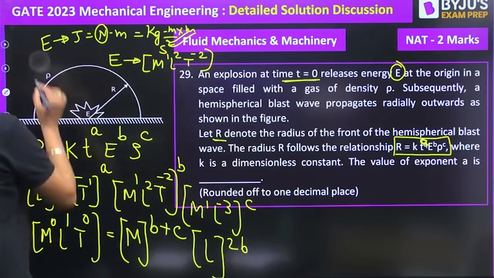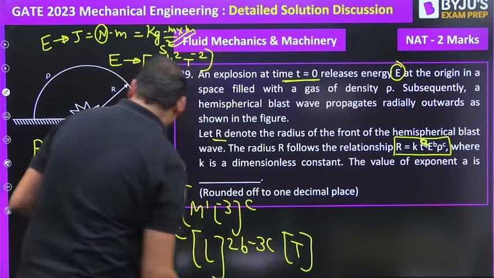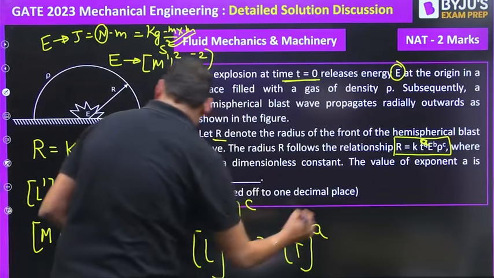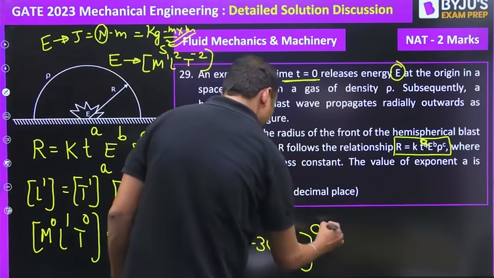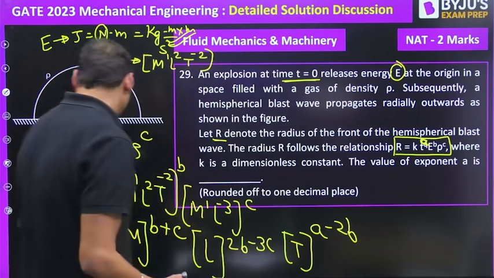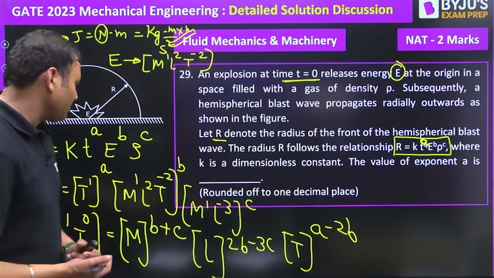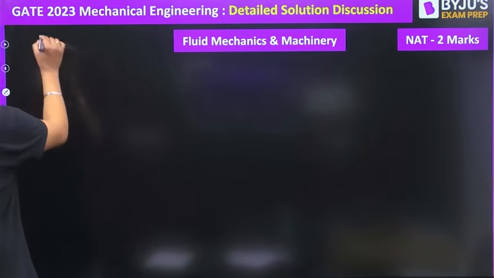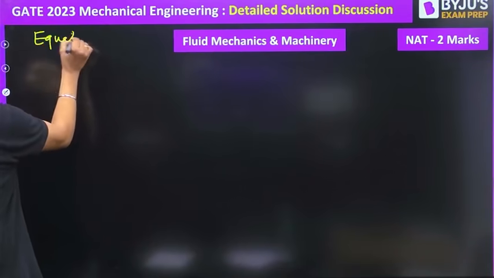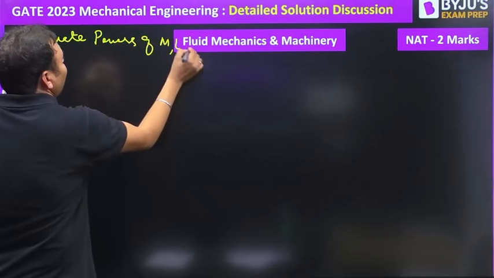2B minus 3C, then T to the power A, then minus 2B, A plus A minus 2B, isn't it? So if we equate the powers of M, L and T, our expression will be B plus C equal to 0. Equate powers of M, L and T.